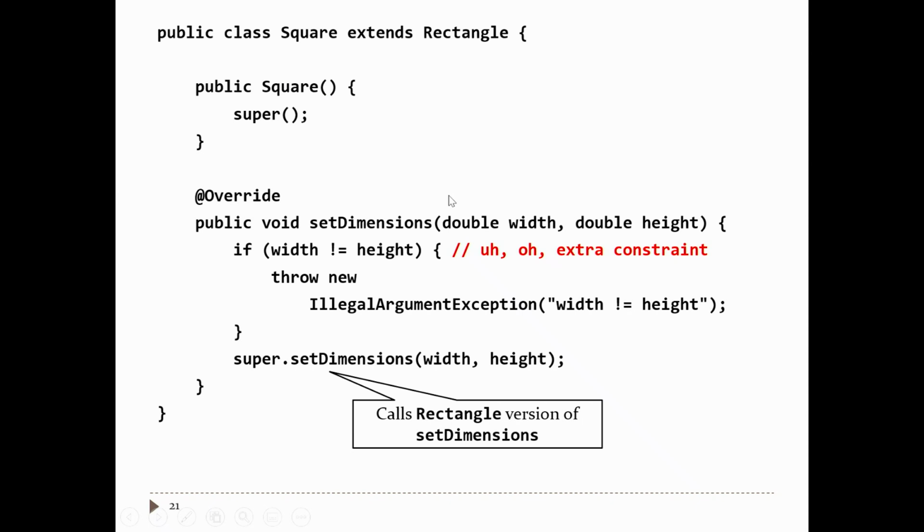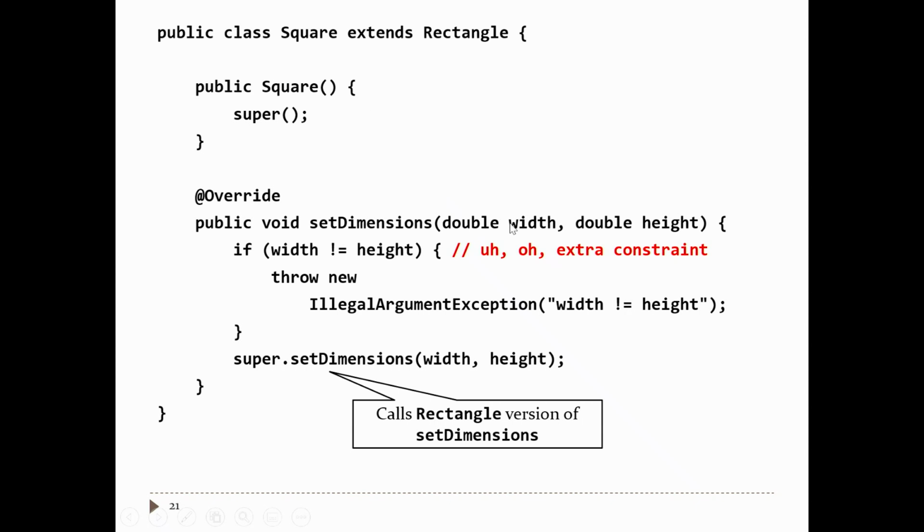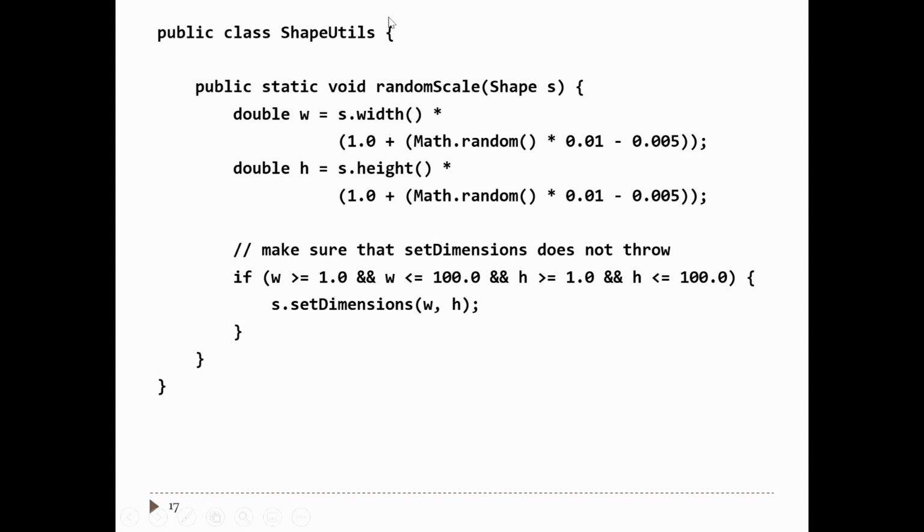The problem with the square class is that random scale pretty much is guaranteed to fail when you pass it a square object. It's going to fail because the width and height that random scale chooses are random. With near certainty, they're not going to be the same value. When you call set dimensions on the square object, the width and height won't be equal, so we'll end up throwing an exception. So our random scale method, which never used to throw an exception, now suddenly throws an exception when you pass it a square object.